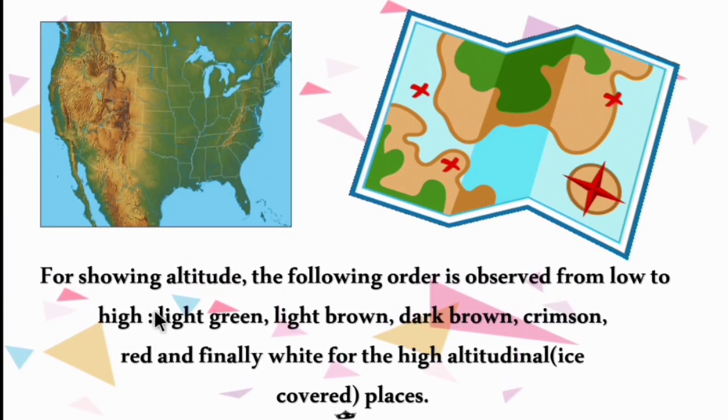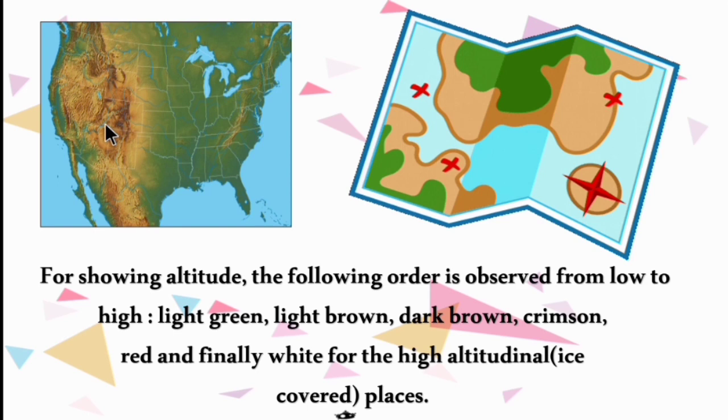And also for showing altitude, which means height, the following order is observed from low to high. Usually mountains are represented by altitude colors. It starts with light green, then light brown, then crimson red, and finally white for high altitudes.